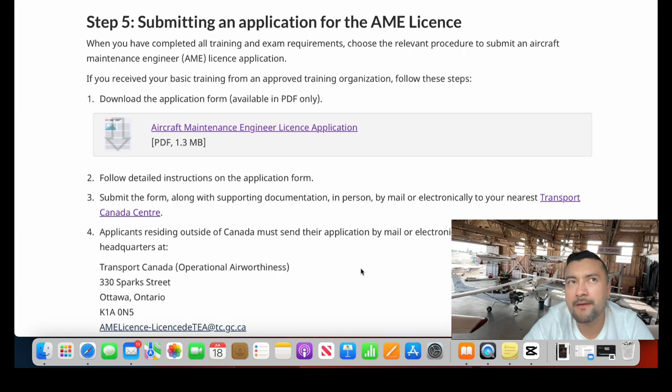So the first thing that you should consider is that you need to take your training here. The second one is the experience. If you have the experience, you have the experience. I mean, if you have worked for more than 2 or 3 years, it's going to be okay. You just need the experience in a specific way just to present your documentation to Transport Canada.